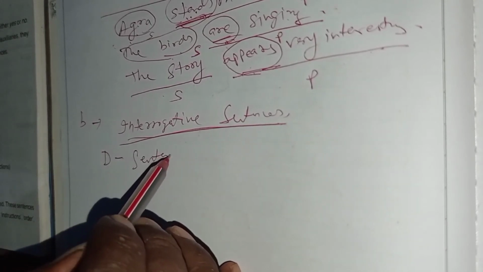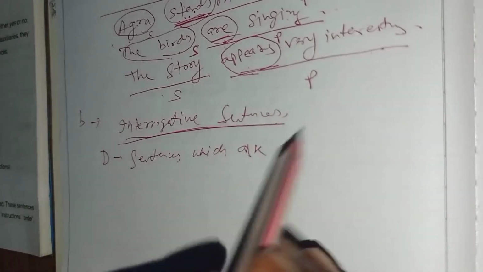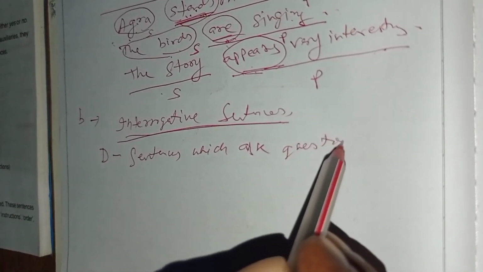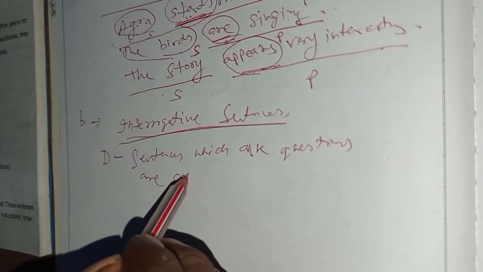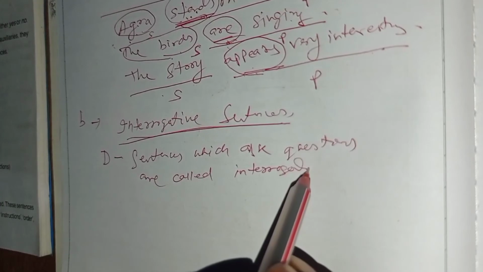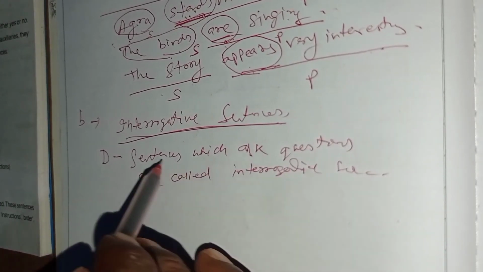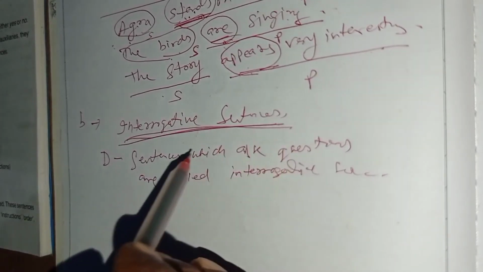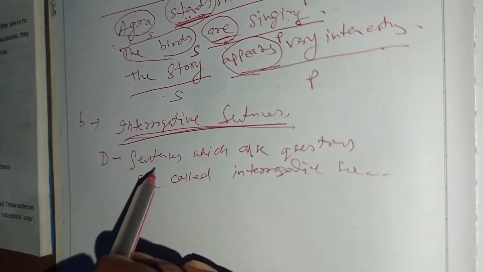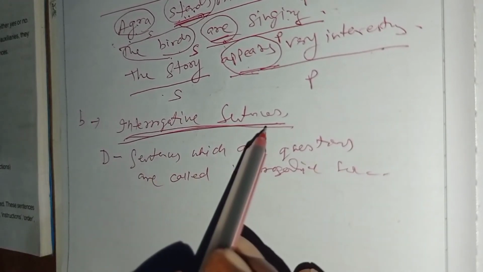Sentences which ask questions. You remember, questions are called interrogative. Very easily you should remember. That means in any sentence where a question is asked, that must be an interrogative sentence.